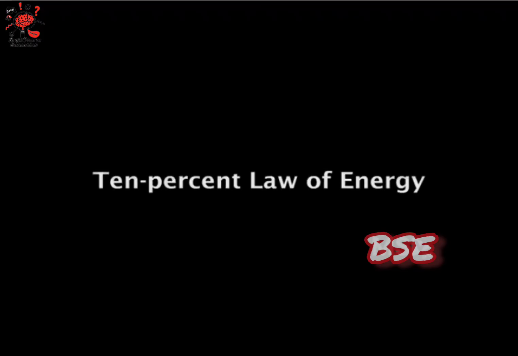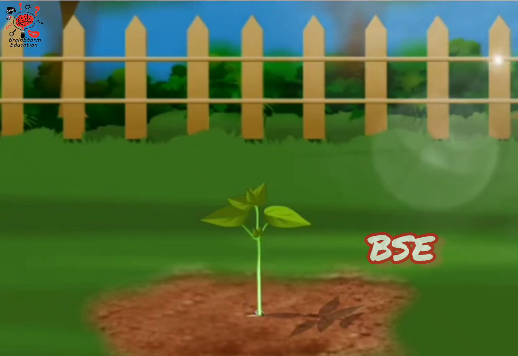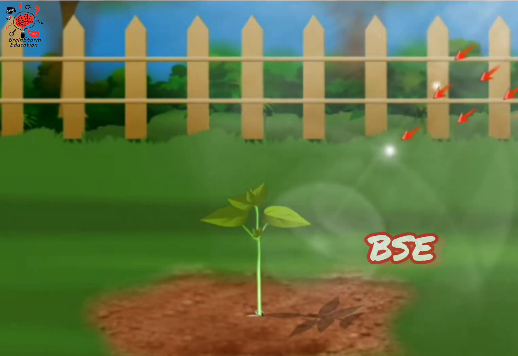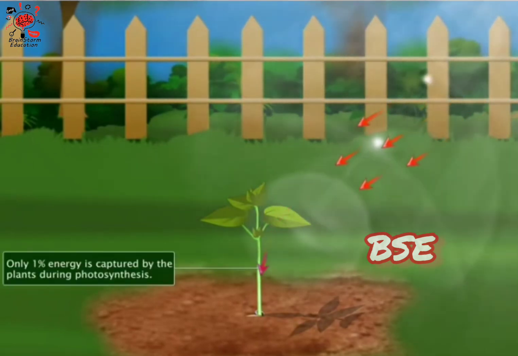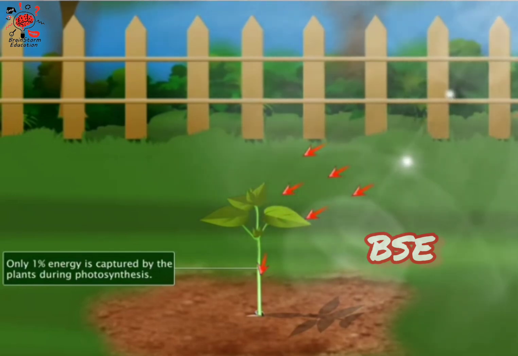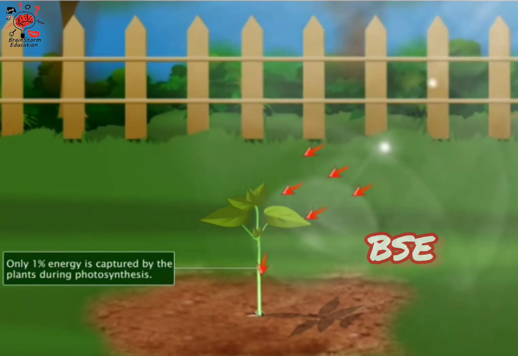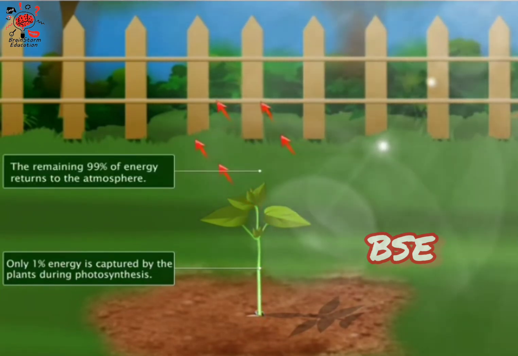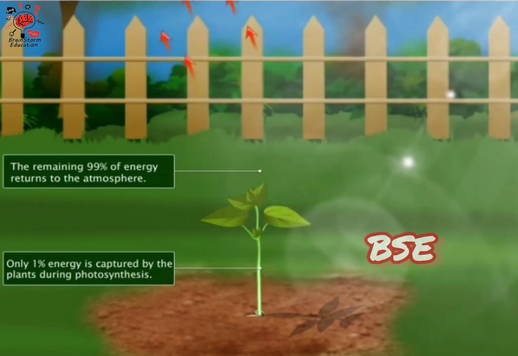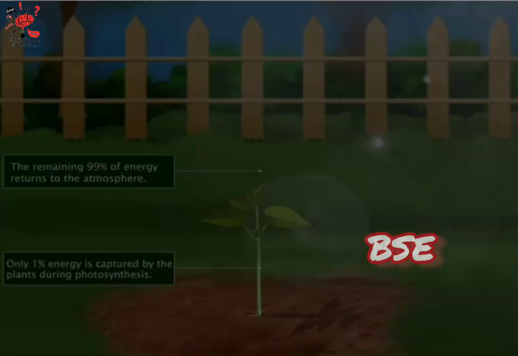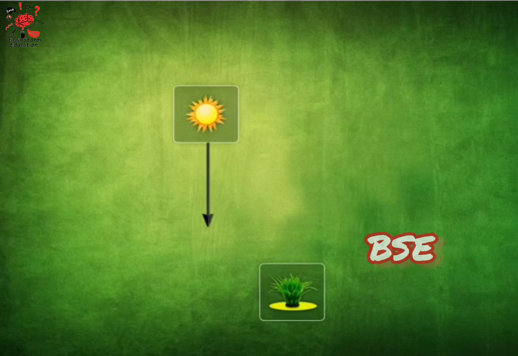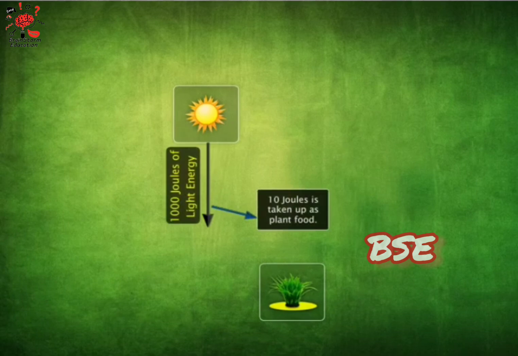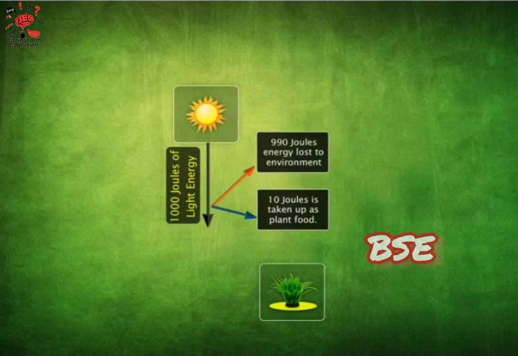10% law of energy. Out of the enormous energy radiated from the sun to the earth, only about 1% is captured by plants during photosynthesis. The remaining 99% of energy returns to the atmosphere. That is, if plants receive 1000 joules from the sun, only 10 joules is available as plant food, and the remaining 990 joules are reflected into the environment.